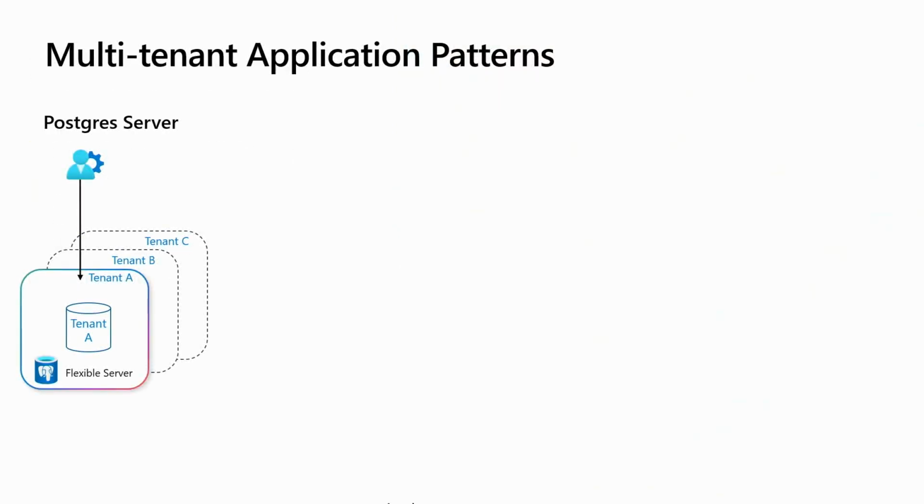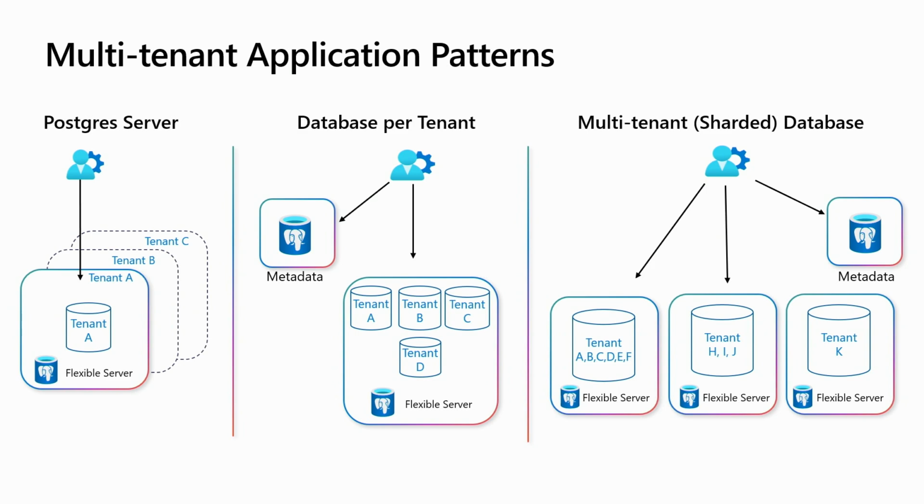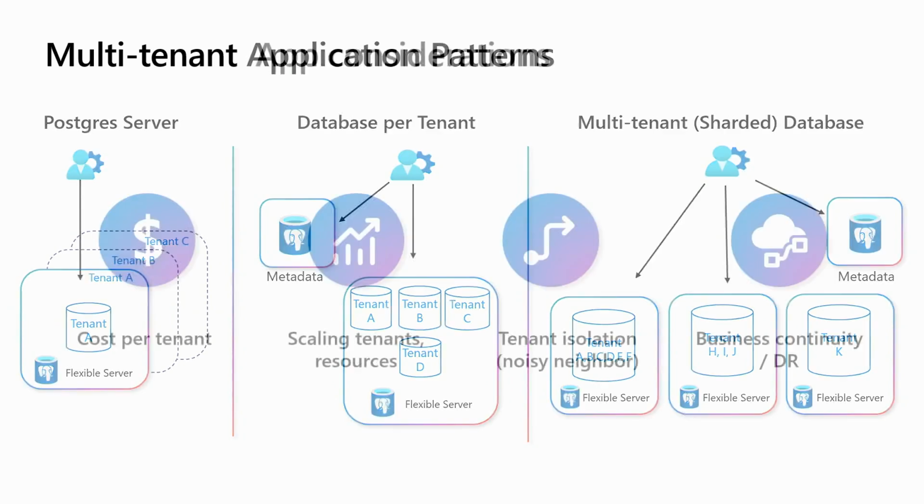There are 3 really ways to look at multi-tenant. Customers have a flexible server per tenant, which becomes a problem because you start having to manage a whole fleet. You can have a database per tenant, where the application has to deal with metadata on which tenant is in which database and manage that whole process. Or you can have a sharded database, where the application then has to maintain which tenants are in which database of the system, and the whole hassle that goes along with it when it comes to shard splits and shard merges. So that's complicated. Citus or the Elastic Clusters takes that away from you, right?